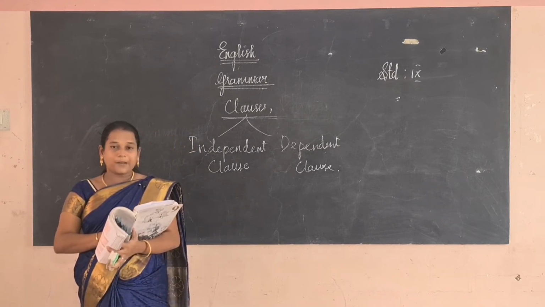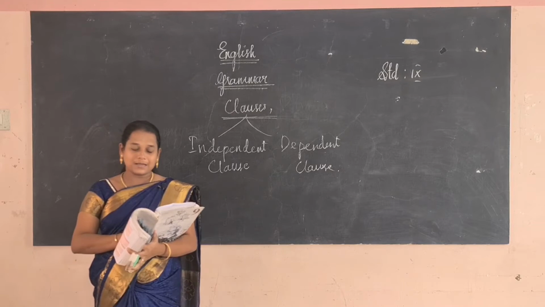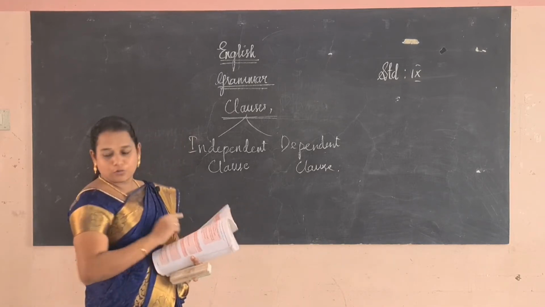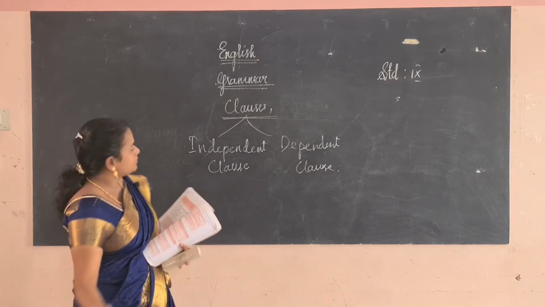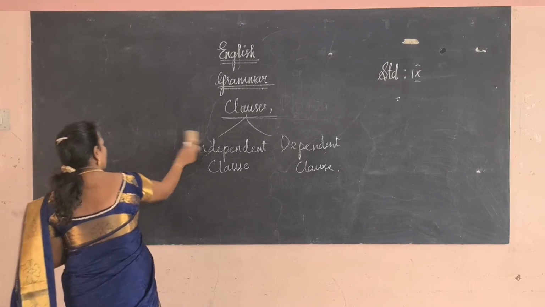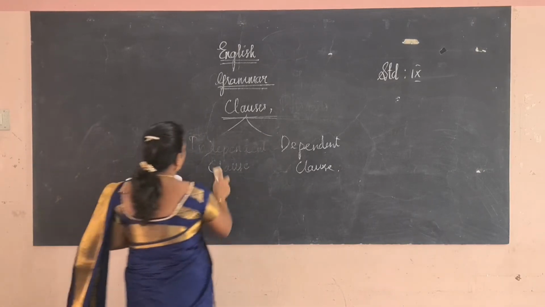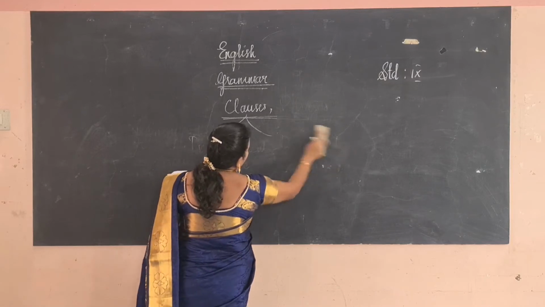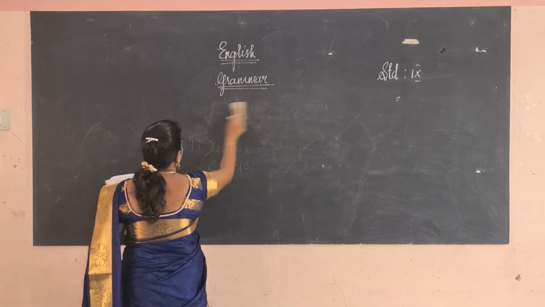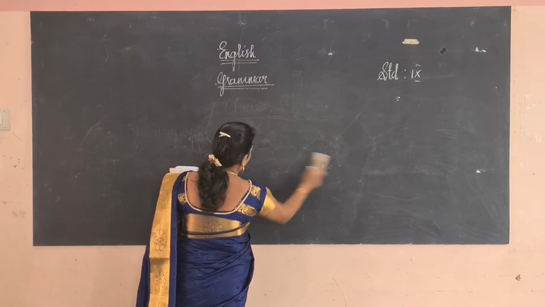So, what is independent class? What is dependent class? Let us see. I will explain you through the examples. So, we know what is class. What are the two types of class? Dependent and independent. Okay. I will teach you through examples.